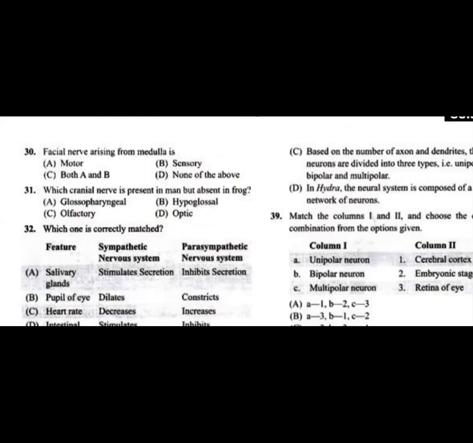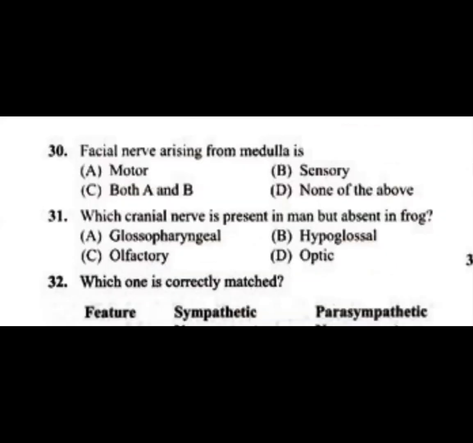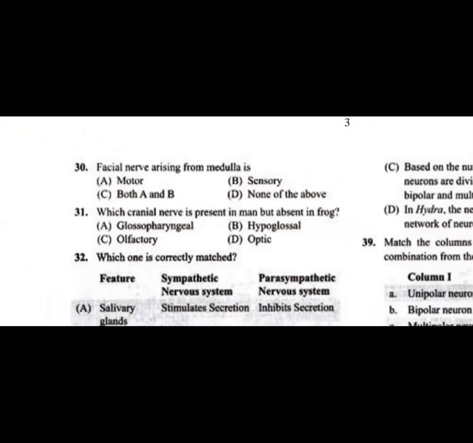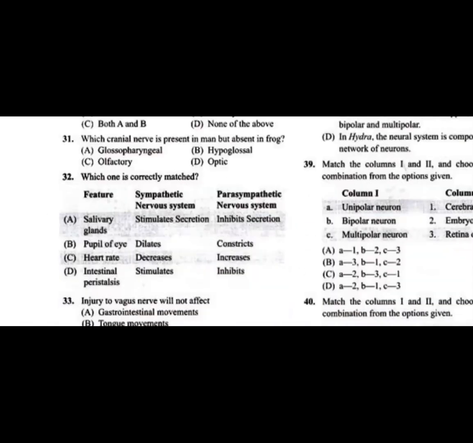Question number 30, facial nerve arising from medulla is. Question number 30, facial nerve arising from medulla. What we will see is, it will be showing the two facial nerves. What are those? One is motor, another one is sensory, both A and B. The facial nerve arising from the medulla is both motor and sensory, a kind of mixed nerve, as we call it. Now, students, the remaining questions of this concept you can discuss further.